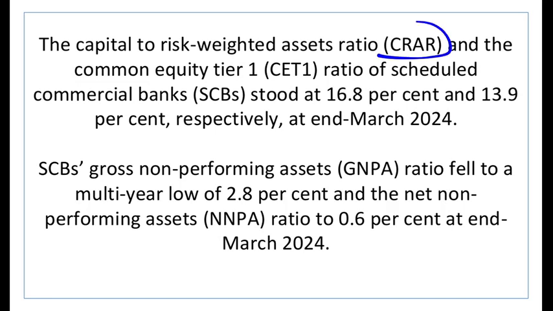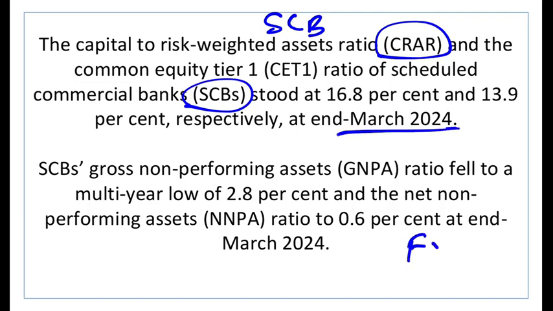Let's talk about capital adequacy ratio. Look, for all the scheduled commercial banks in India, all, when I say all, I mean all the scheduled commercial banks in India, the capital adequacy ratio at the end of the financial year 24 was 16.8%.